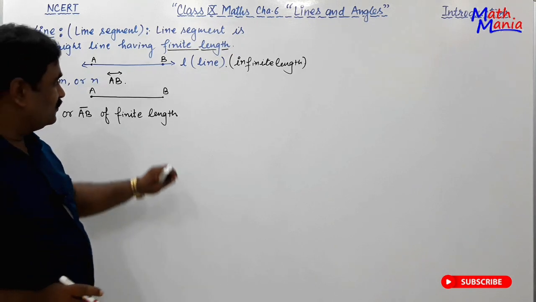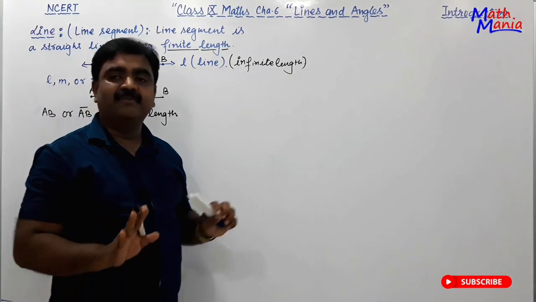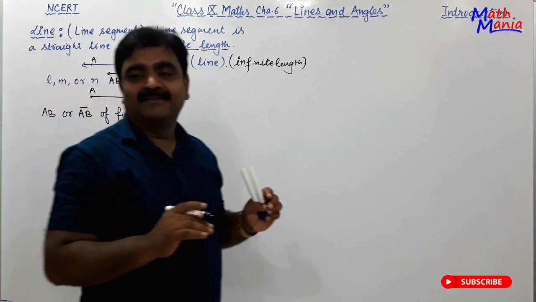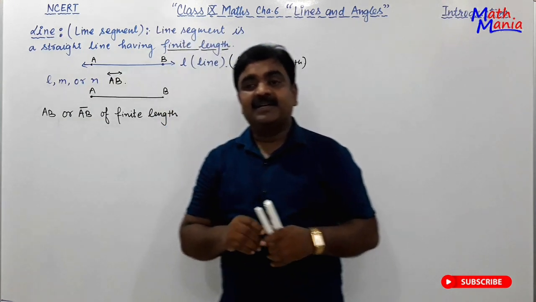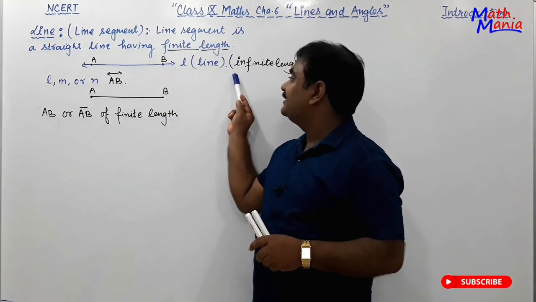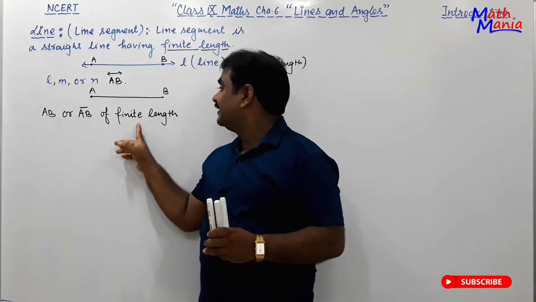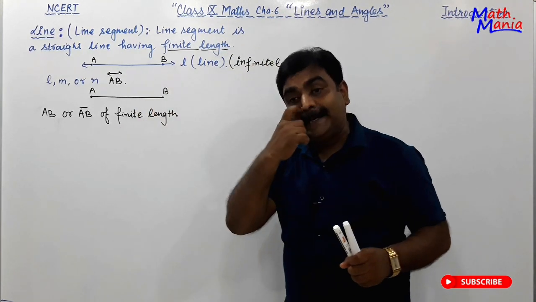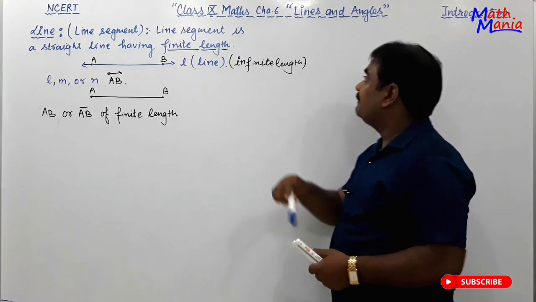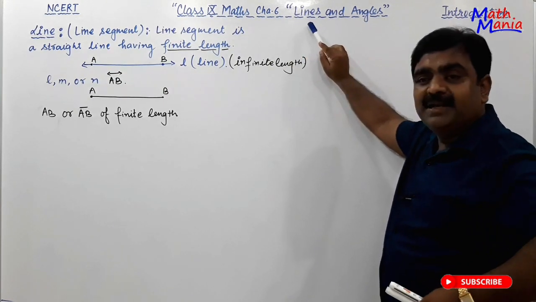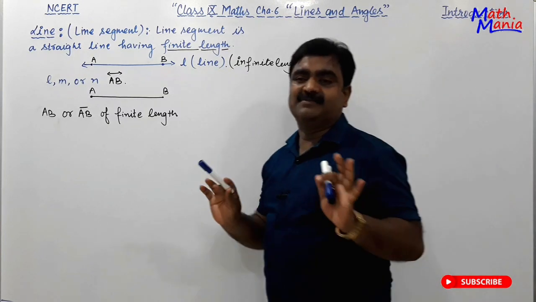Right friends, so finite length, infinite length, the meaning is clear, right? When it has infinite length it is called a line, and when it has finite length it is called a line segment. तो यहाँ पे आपके चैप्टर में जो लाइंस का मीनिंग है वो लाइन सेगमेंट से समझ लो.